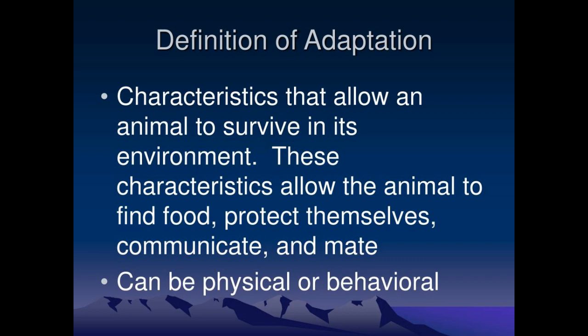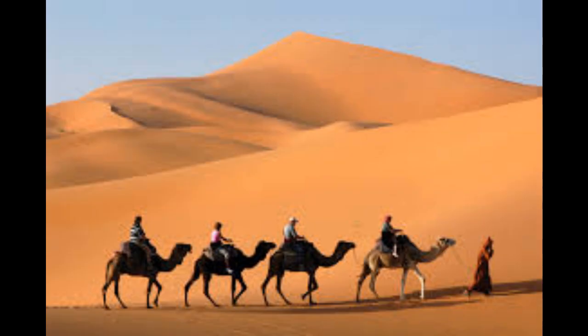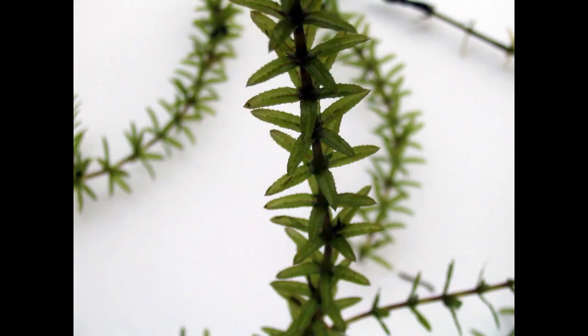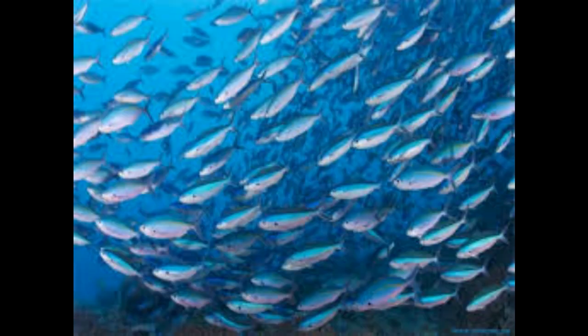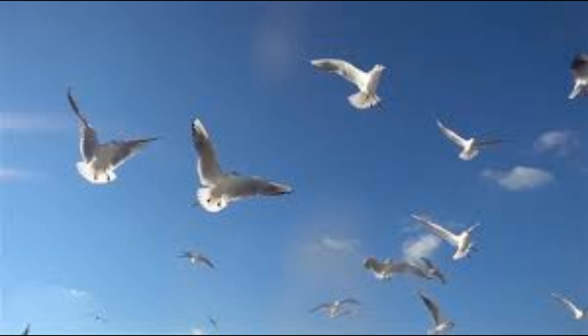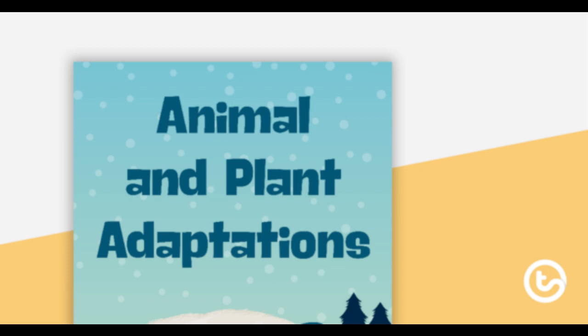The adaptations may be seen in the body structure and behavior. For example, cactus and camels are adapted to live in deserts, while plants like hydrilla, lotus, and water lily are adapted to live in water. Fish are adapted to live in water. Birds are adapted to fly in the air. Their body structure is designed so that they are able to fly in the air and live on trees. Let us study the adaptations in plants and animals which live in water, deserts, mountains, and air.